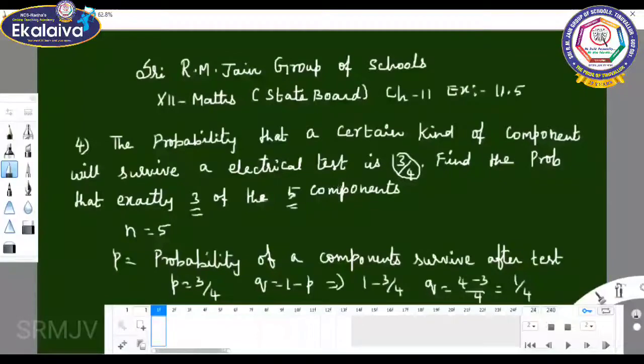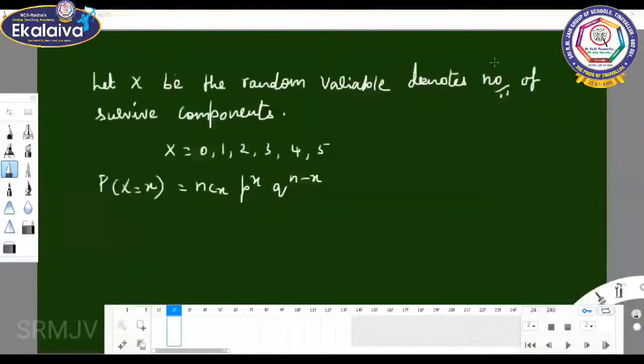Binomial formula: P of x equal to nCx, p power x, q power n minus x.